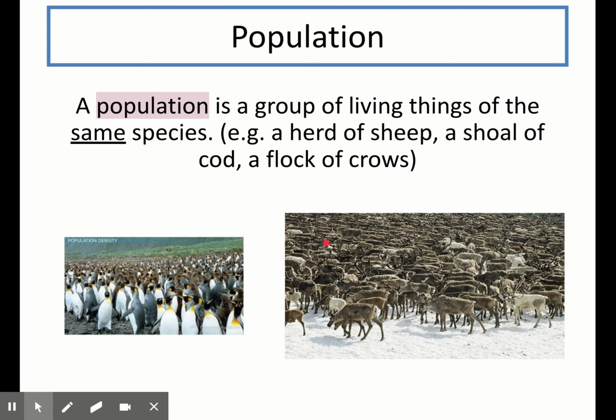However, you could also count the population of a particular species in that habitat. So for example, a shoal of cod within the ocean habitat would be a population, as it's a group of living things of the same species, so only one species. And I've got some examples here, including a herd of sheep and a flock of crows. They are populations, they're not communities, because they're only made up of a group of the same species. So a population is a group of living things of the same species, and a community is made up of all of the organisms in different species that live within a habitat.